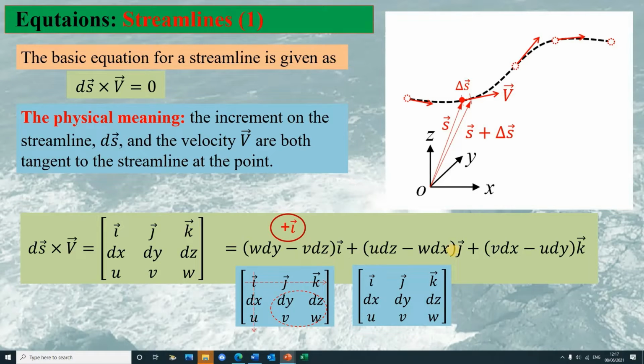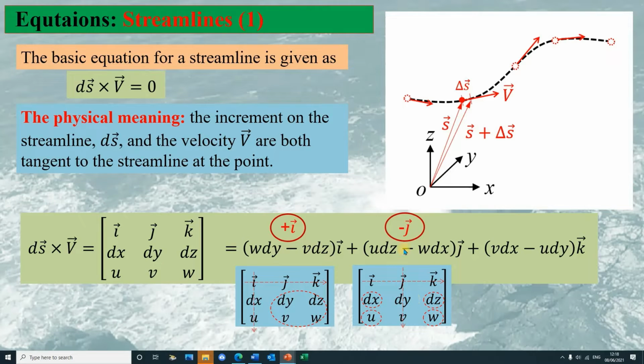And for the calculation for the unit vector j, the component would be calculated as this. We cross out the first row and the second column. So we have four components in the determinant. And then we can calculate the value using the orthogonal terms, w dx minus u dz.